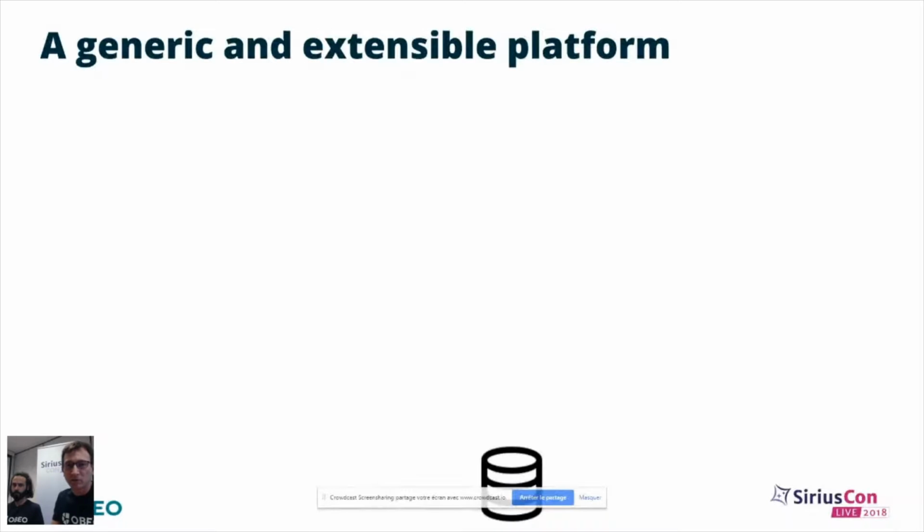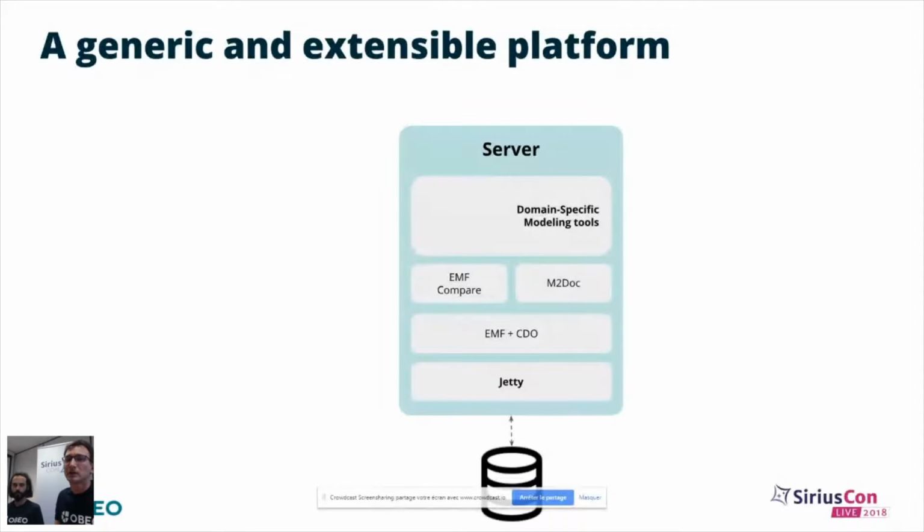This database, actually, you don't have to manage, you don't have to take care of. On top of it is the Smarty server managing the database for you and providing web access. So you see the Jetty technology is here to provide web access to the repository.